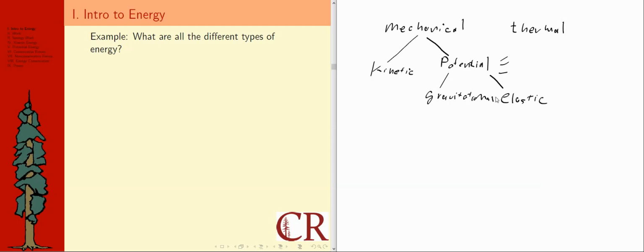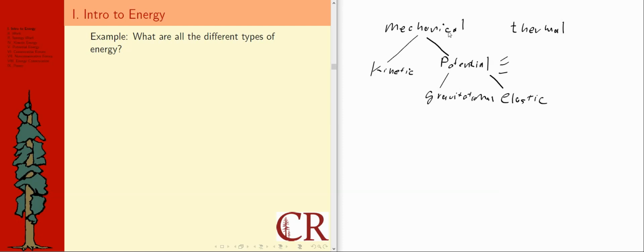There's a bunch more, and I think we'll see those in the answer. I've run out of space, but I think the ones I have written up here will mostly cover the ones we're going to see in physics 2A. One thing I do want to stress is that if a question describes something and says, tell me what energy type it is, do not answer mechanical. That is never going to be a sufficient answer, because the obvious follow-up question is, okay, but which one? There's a whole bunch of them.